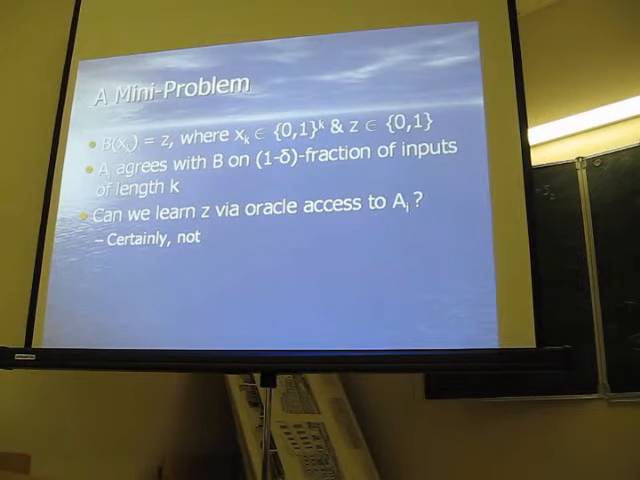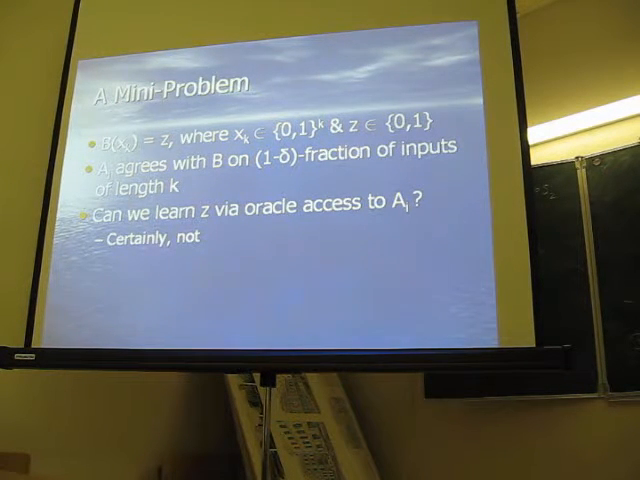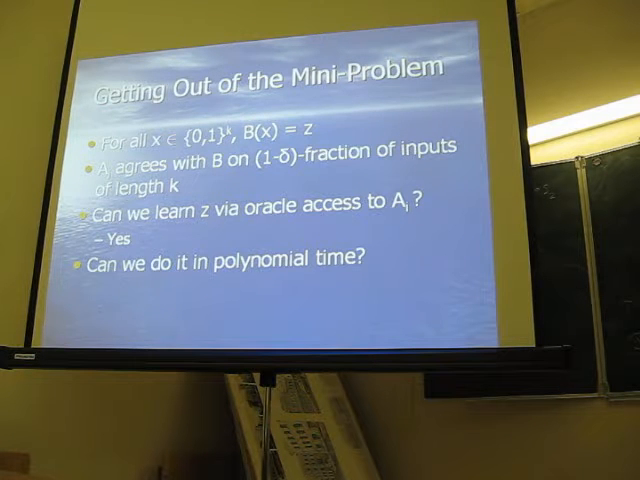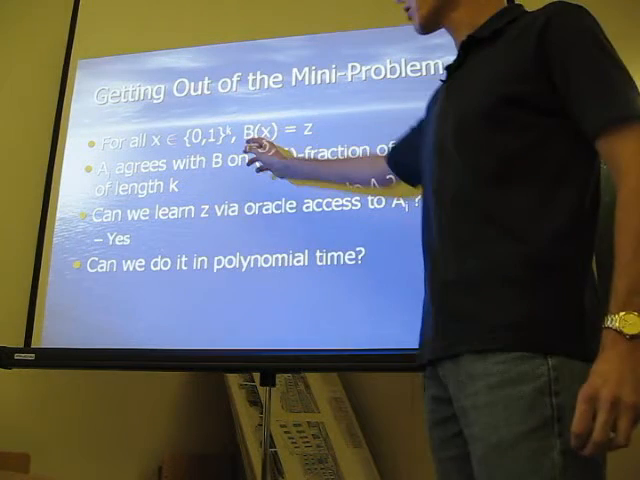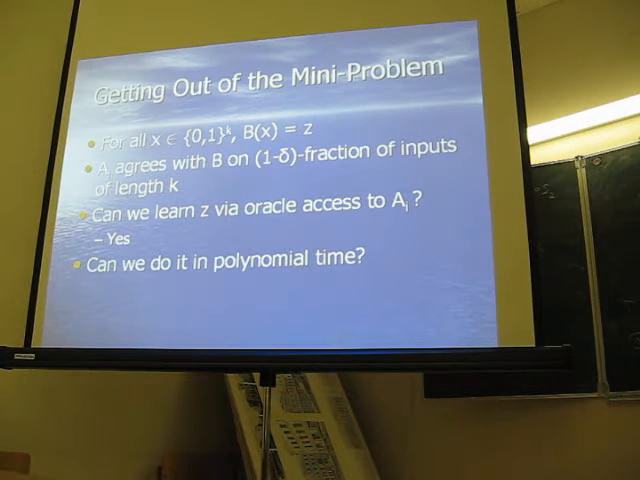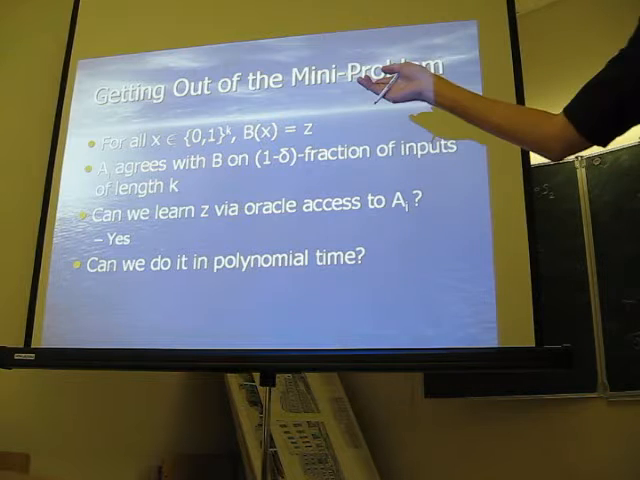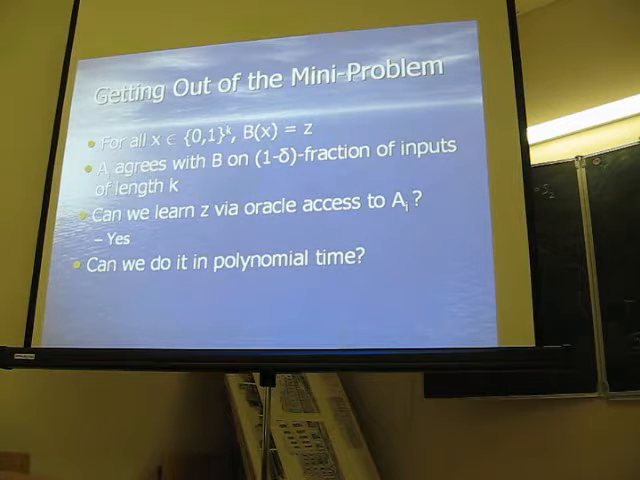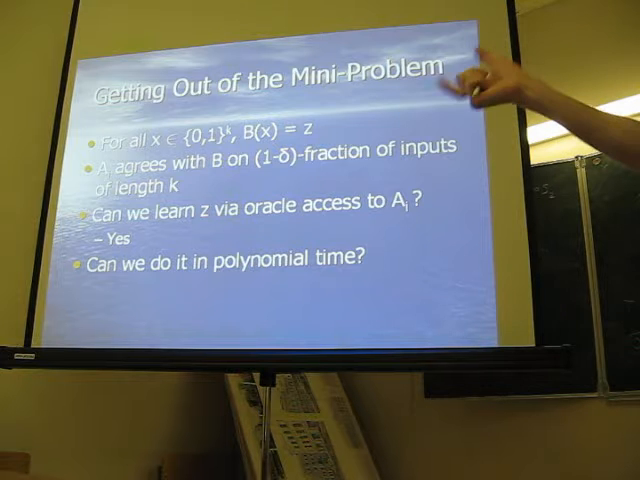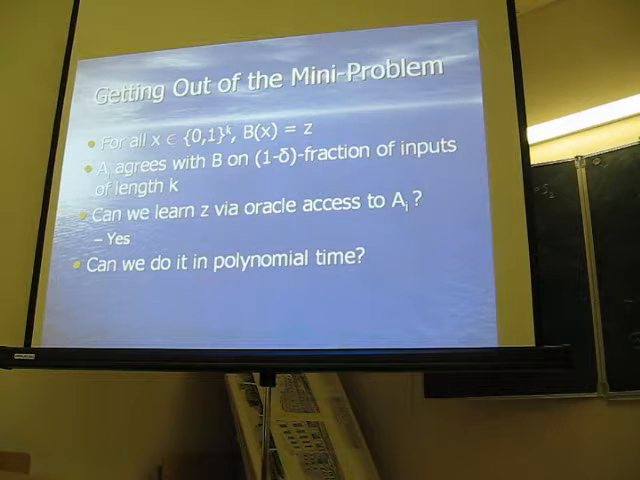can be solved. So let me try to make it more simple. Let us consider a weaker problem. So now let me assume that B is an oracle that is always 0 or always 1. So on every input of length k, it produces that secret value z. Okay? And now again I assume that oracle AI agrees with B on 1 minus delta fraction of inputs of